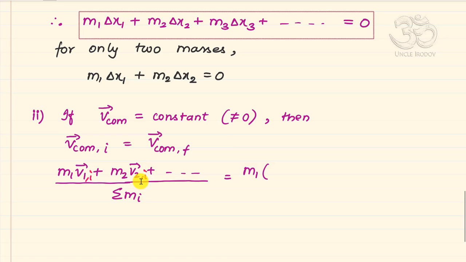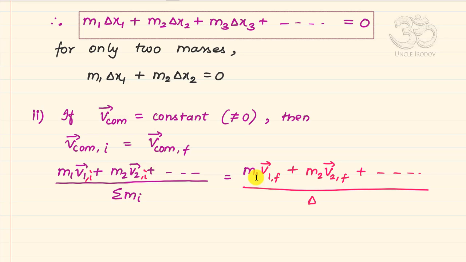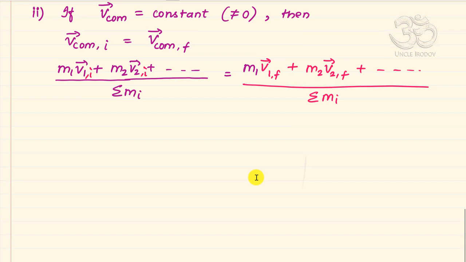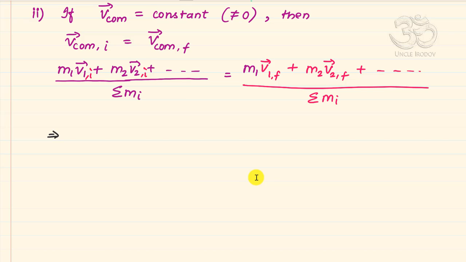On the right hand side that will give you m1 v1 finally plus m2 v2 finally plus so on, and all that divided by the summation of mi. So this expression will then finally give you m1 times the initial velocity, and if I use a variable u for the initial velocity, m1 u1 plus m2 u2